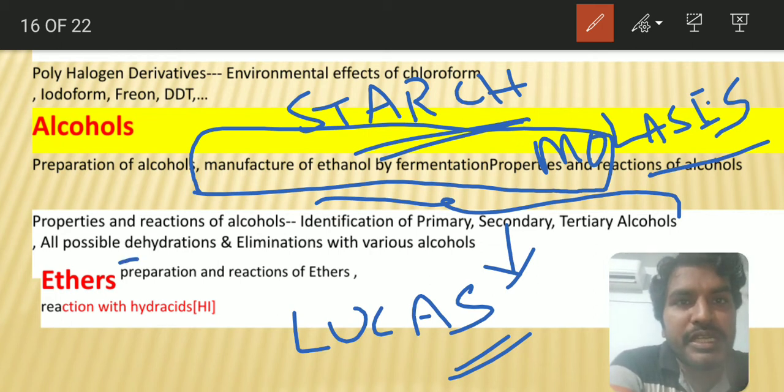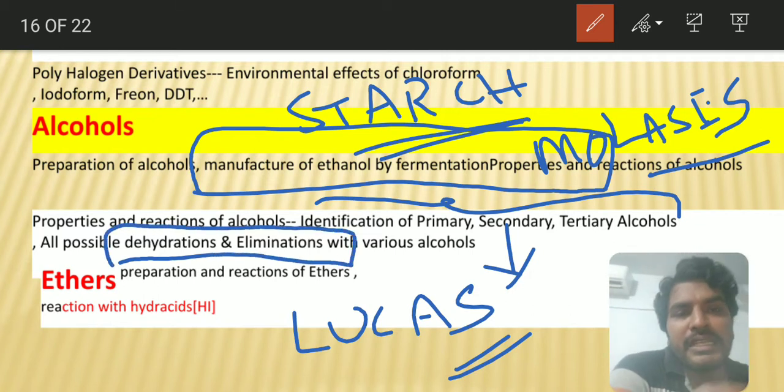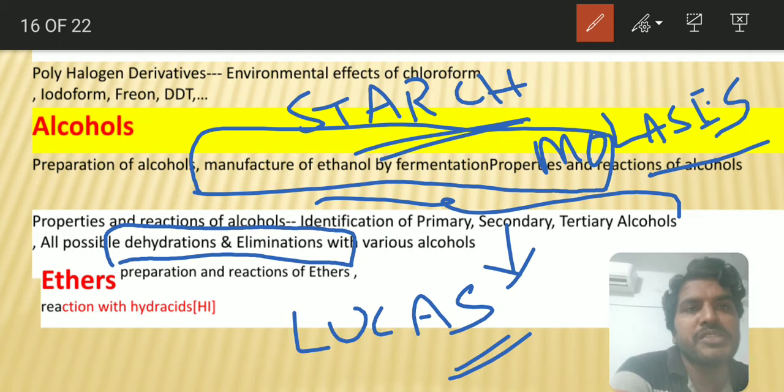And next you see dehydration and elimination reactions. Mostly the dehydrating agent is concentrated H2SO4 at 170 degrees centigrade, 140 degrees centigrade, and 110 degrees centigrade. At 170 degrees centigrade, alkene will come. At 140 degrees centigrade, ether will come. At 110 degrees centigrade, it will form a salt. In the same way, in the presence of concentrated H3PO4 also different temperature regions will be there, and even for alumina temperature variations will come. That is a very, very important thing.